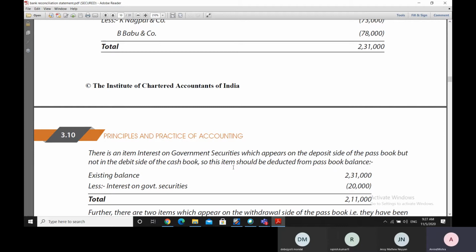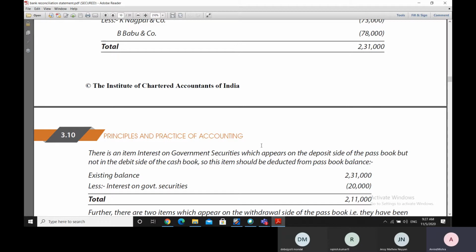Because we have not looked into the passbook, and therefore the entry has so far not been made. When we take the passbook to the bank and the bank makes the entry in the passbook, or when we look into our internet banking account and we find that there is a certain entry there, then we can take a copy of that account and then make the necessary entry in our cash book also.